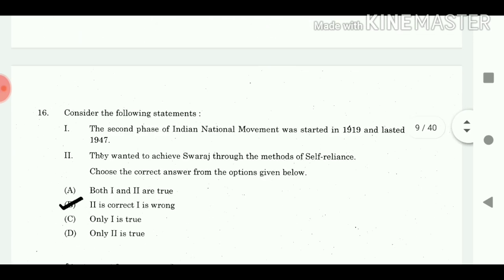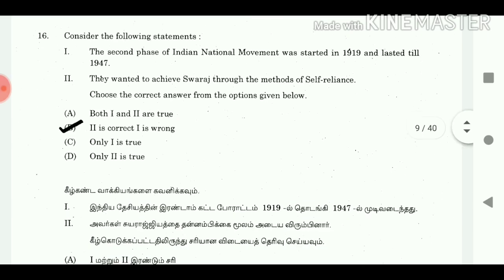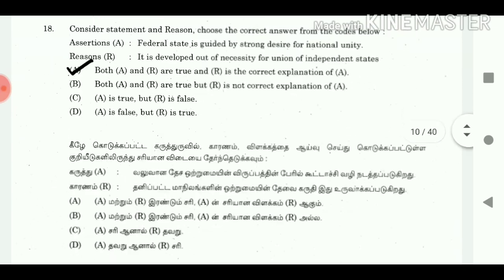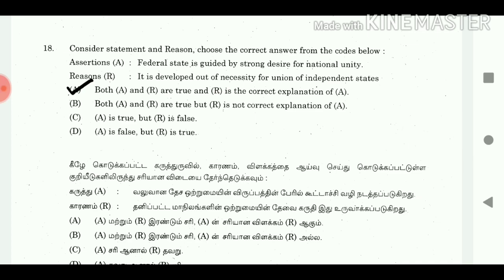16. Consider the following statements. Choose the correct answer from the options given below. Answer 2 is correct, 1 is wrong. 17. In which year Indian Universities Act was passed? Answer 1904. 18. Consider statement and reason. Choose the correct answer from the options below. Answer both A and R are true and R is the correct explanation of A.